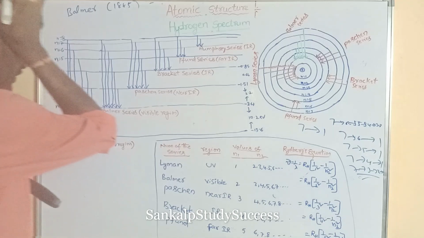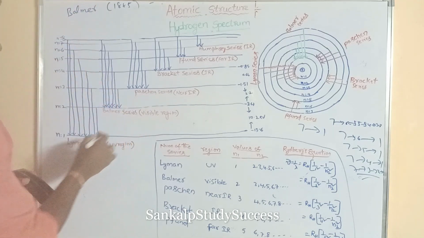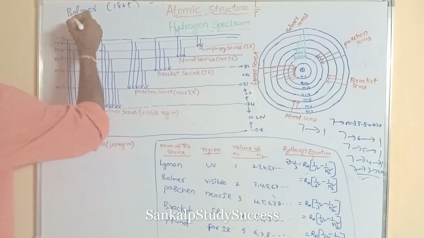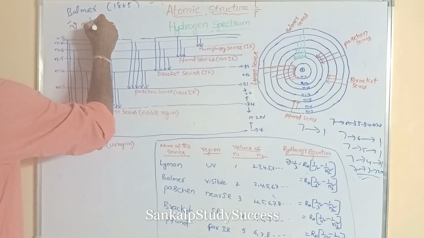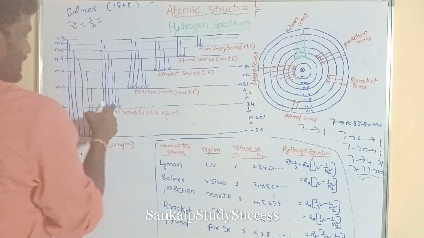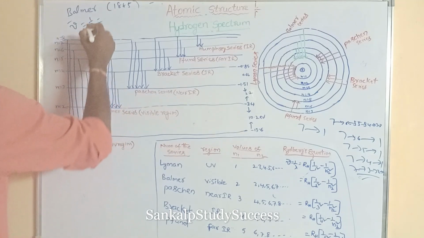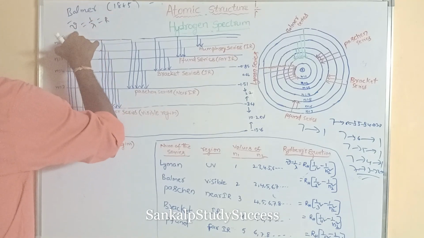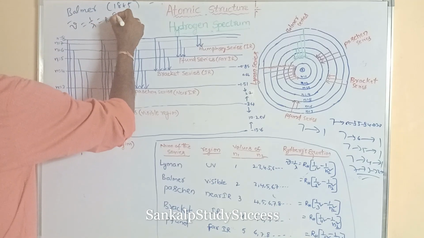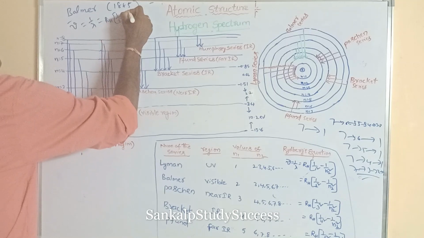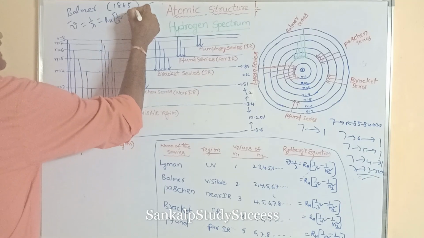Balmer also gave the equation for calculation of the wave number, nu bar, and wavelength lambda for spectral lines. What is that? Nu bar is equal to 1 by lambda is equal to RH into 1 by 2 square minus 1 by n2 square.